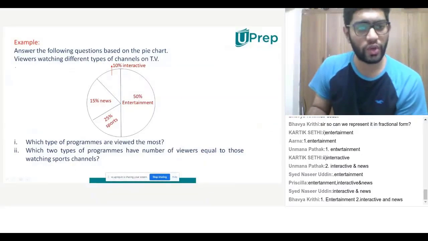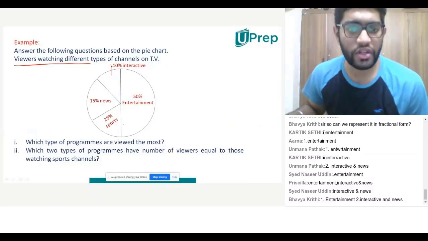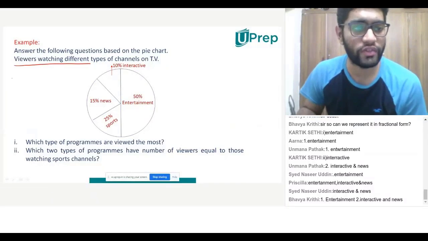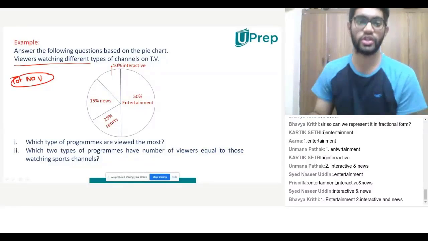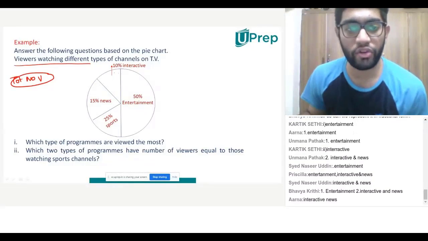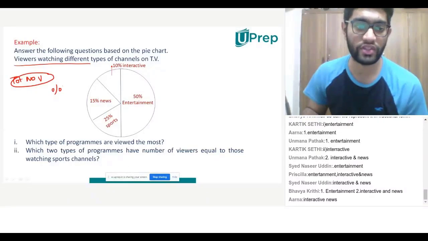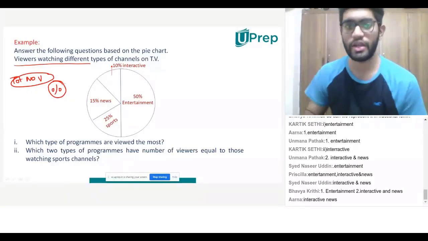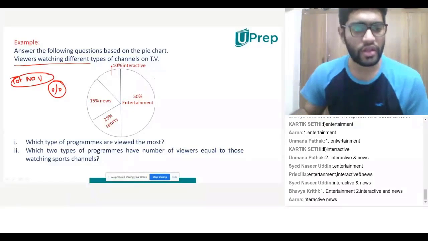Now it says viewers watching different types of channels. Now, all these are given in percentages. He has not given us the total number of viewers that are there. He's just given us a percentage. So now the number of people might vary, but the percentage remains the same, right? Does that make sense? Now, in order to solve such a thing, there are two ways.